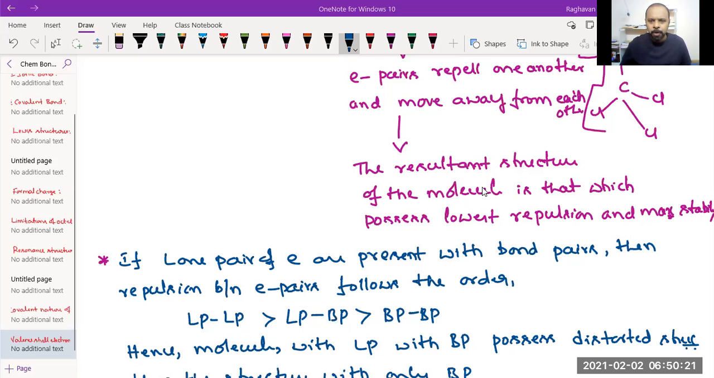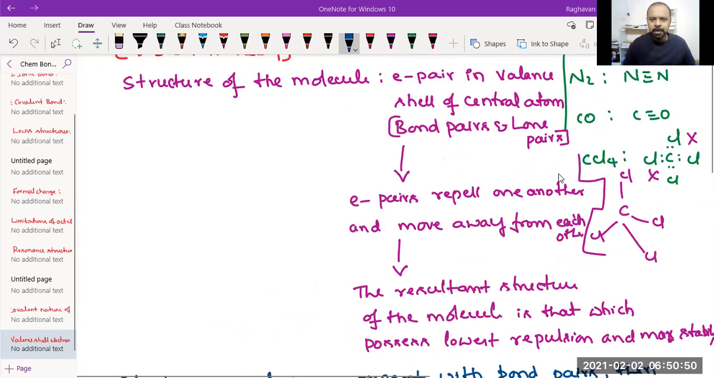Now, if a molecule has only bond pairs, then the structure will be called regular geometry. What is expected is regular geometry. The moment a lone pair is present along with a bond pair, different repulsive interactions will be established, and because of the difference in repulsive forces, the structure will deviate. That is called distorted. Right, so this is the concept of valence shell electron pair repulsion theory.